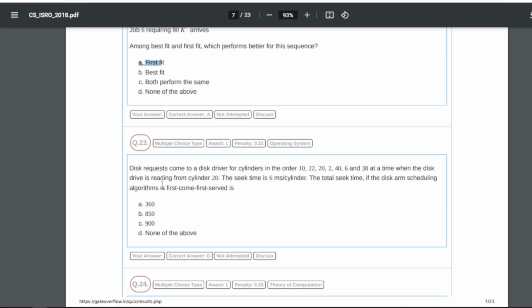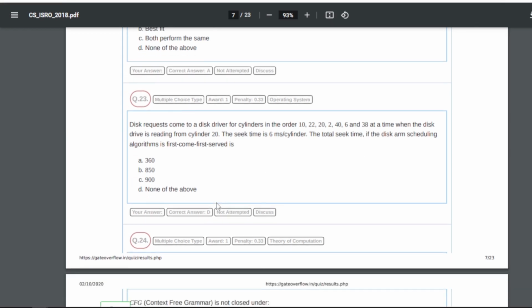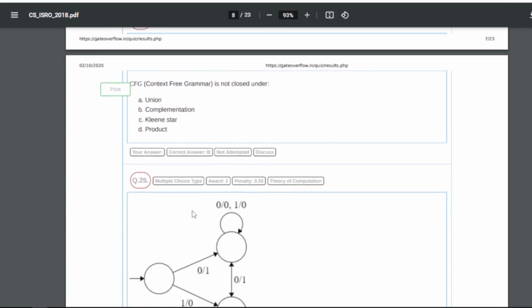23: disk requests come to a disk driver for cylinders in the order 10, 22, 20, 2, 40, 6 and 38, at a time when the disk drive is reading from cylinder 20. The seek time is 6 ms per cylinder. The total seek time if the disk arm scheduling algorithm is first come first serve is what? So for this particular question our answer will be D, that is none of the above.